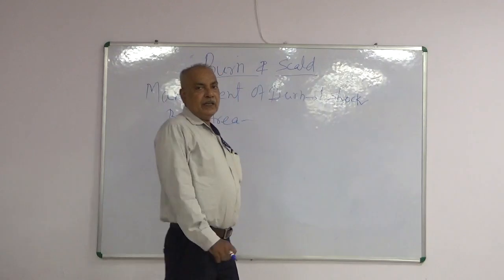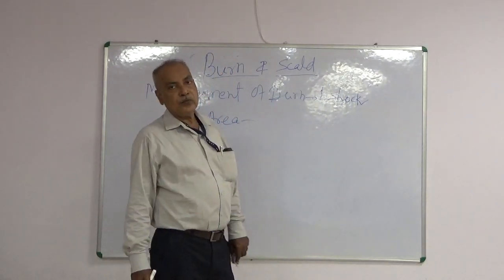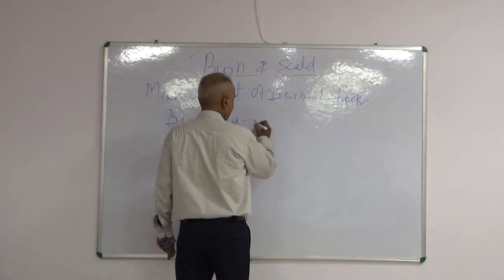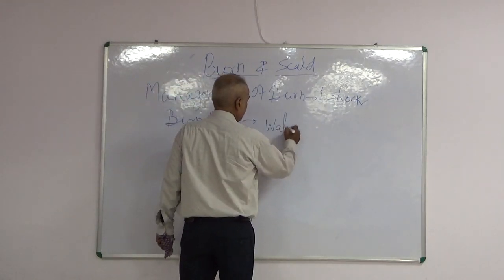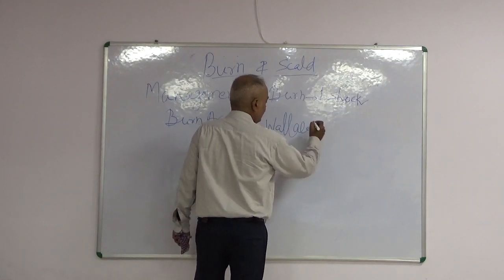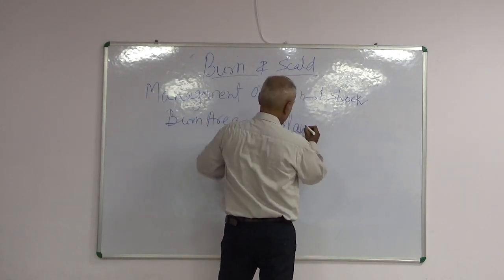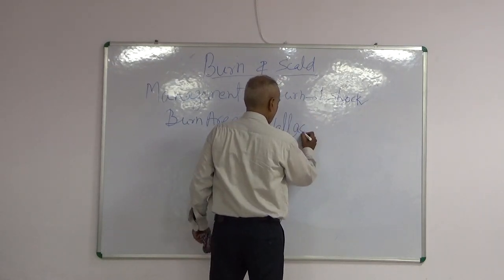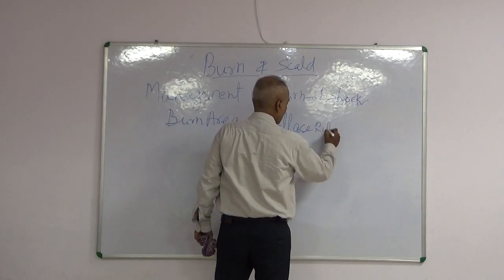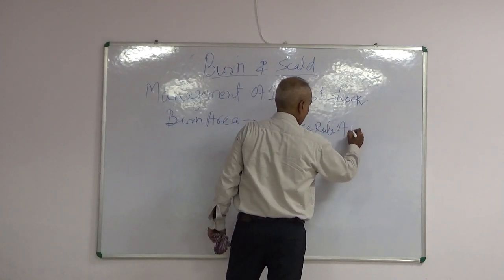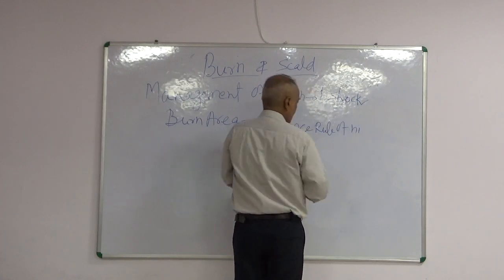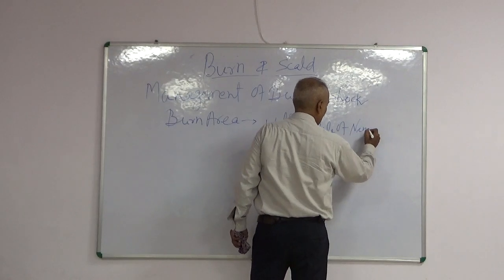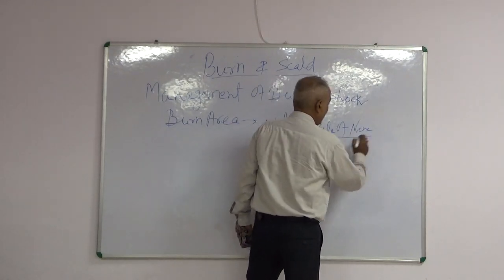To measure burn area, we take help of Wallace rule of 9.